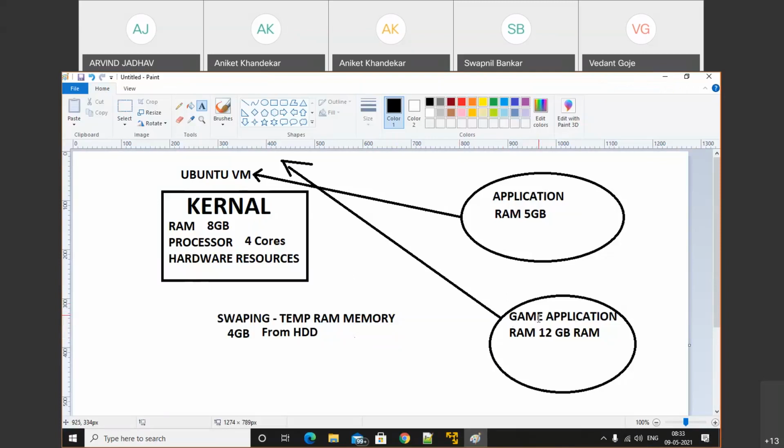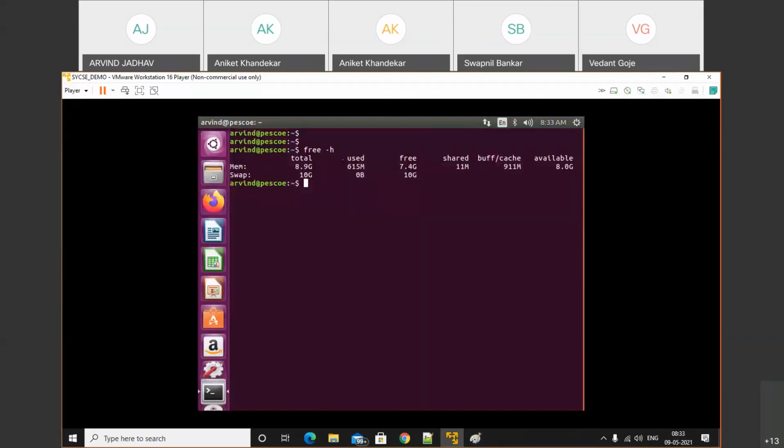So for your gaming application requiring 12 GB of memory, we have 8.9 GB, and the additional 3.1 GB of swap memory will be added, and the application will be executed. Make a note of that.